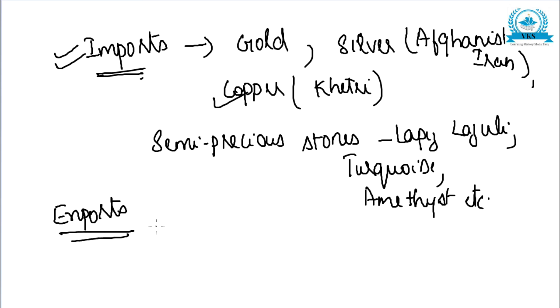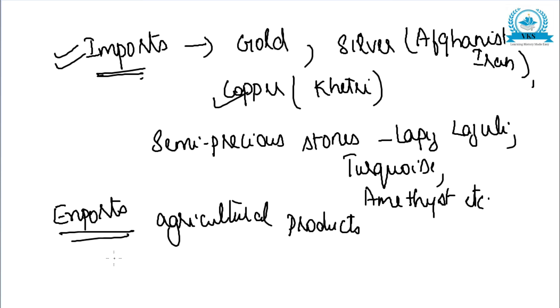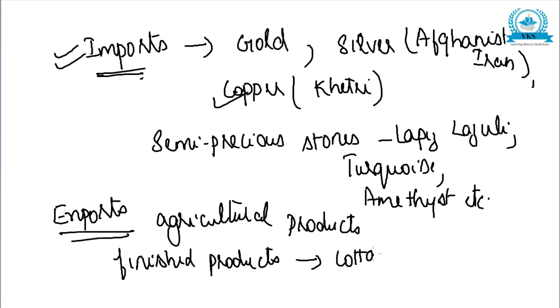The main exports were several agricultural products and a variety of finished products, such as cotton goods, beads, pottery, etc. These were the items which were exported. So many items were imported and many items were exported. So this was mainly about the trade done during Indus civilization.